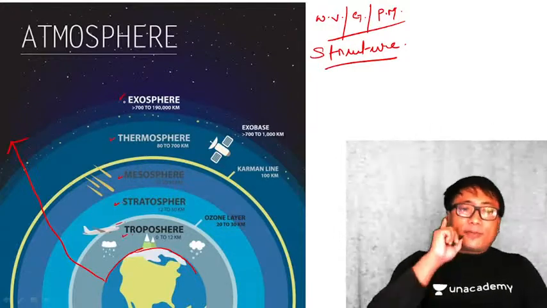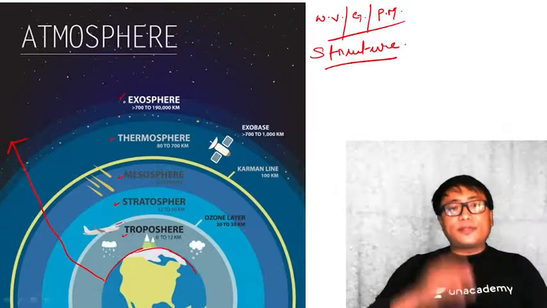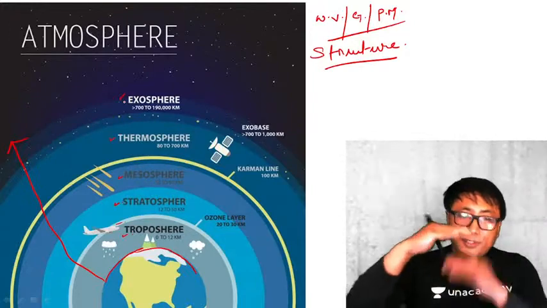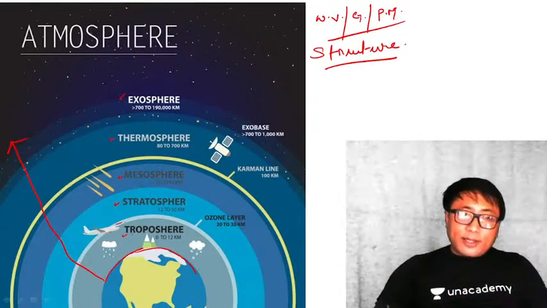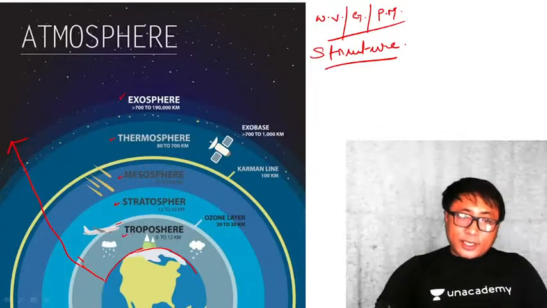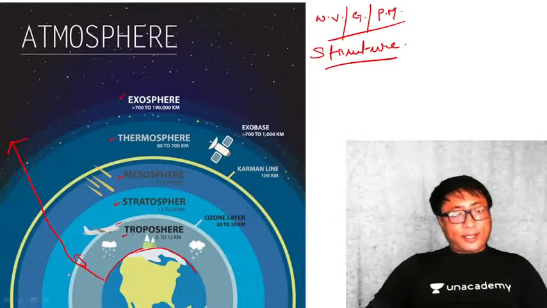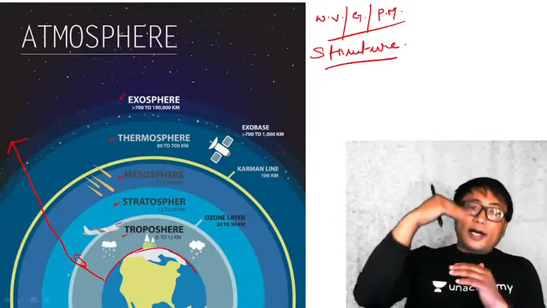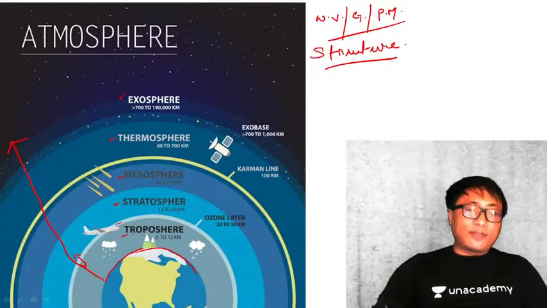Now, one of the main characteristics that you can observe in the structuring of this atmosphere is the atmosphere layering boundary. The boundary of one layer to the other is very well defined in the lower section of the atmosphere, quite well defined near the surface of the earth.